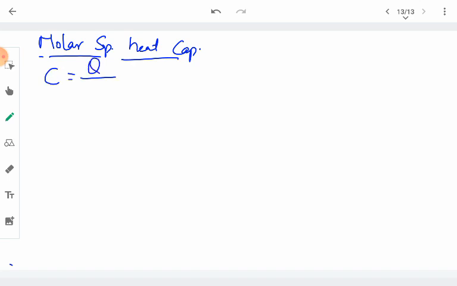Another important term is the molar specific heat capacity. So, what is molar specific heat capacity? When mass is taken in moles in place of grams, we call it the molar specific heat capacity. It is the amount of heat required to raise the temperature of 1 mole of the substance by 1 degree. That amount of heat is called the molar specific heat.